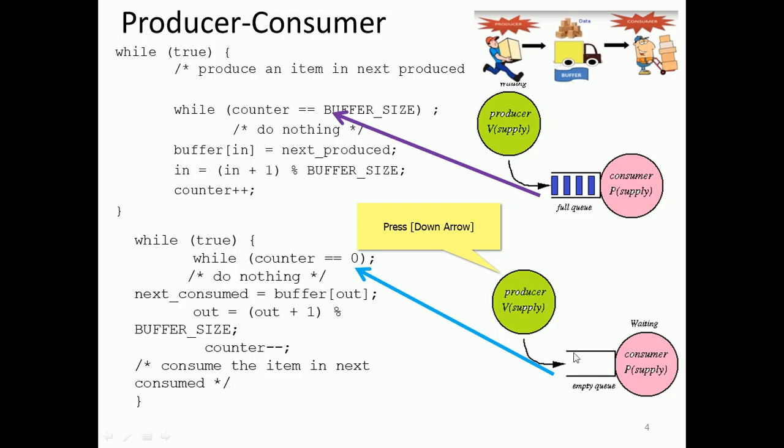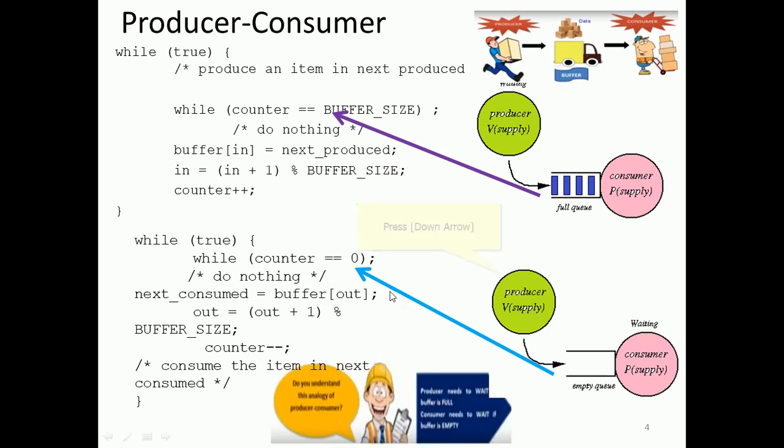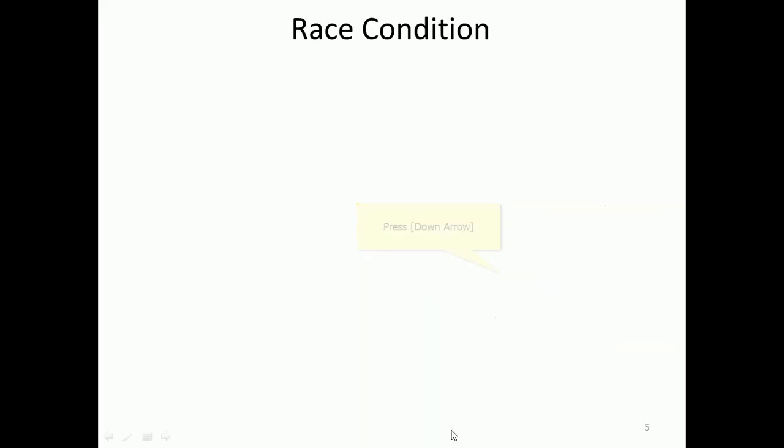Here we have a lock, buffer size, and counter. So understand the analogy of producers and consumers. The producer needs to wait when the buffer is full, the consumer needs to wait when the buffer is empty, right? So that is the conclusion.